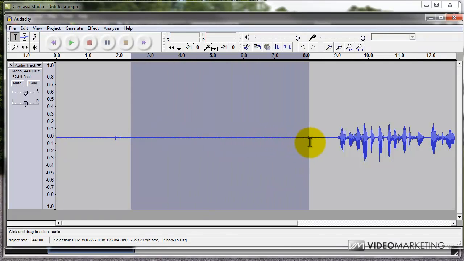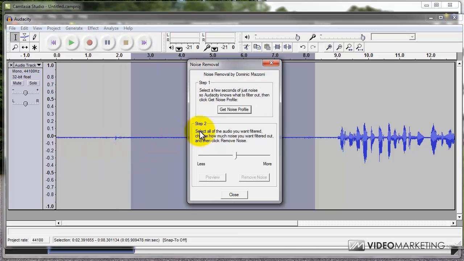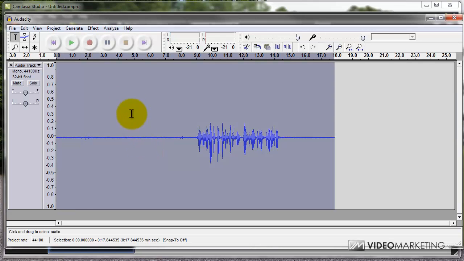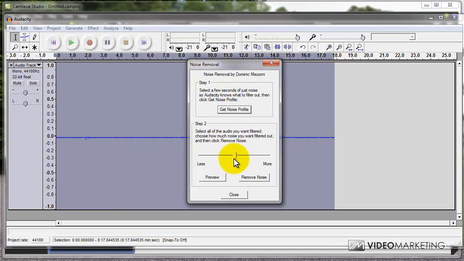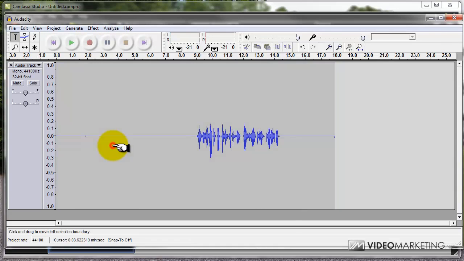So just select this part, go to Effect, click Noise Removal and click Get Noise Profile. Now select the entire audio, go to Effect, click Noise Removal and click Remove Noise. You can see that the noise signal has gone off. Now you can see only a straight line here. If you play this back, the noise will be reduced.